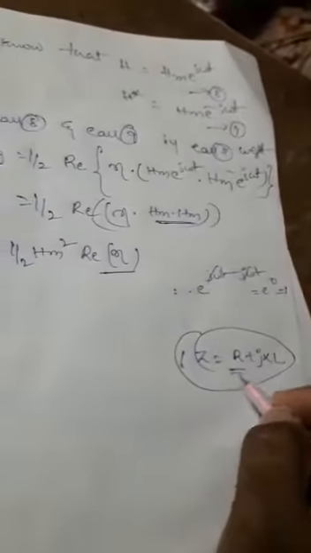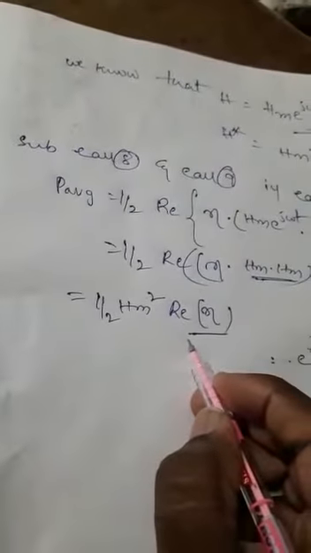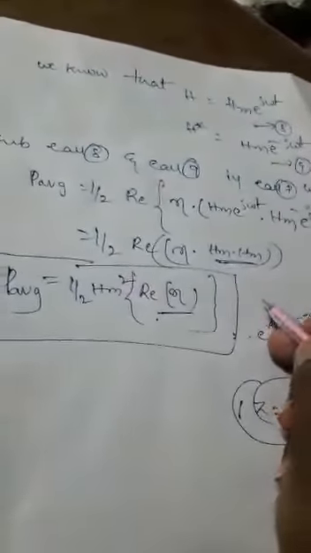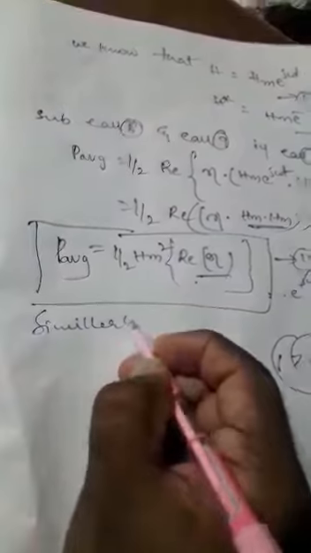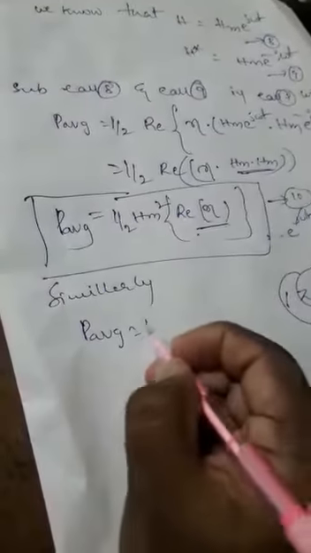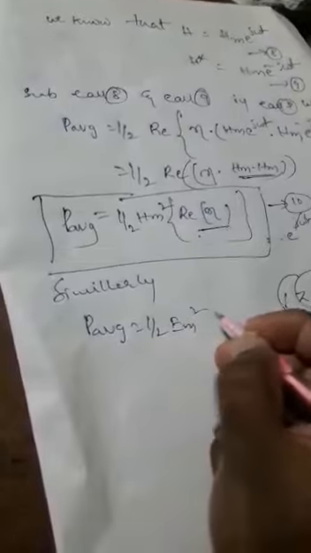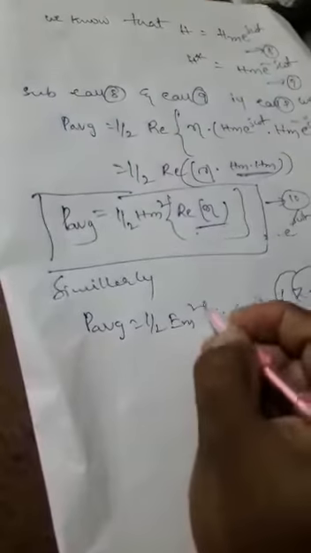Here eta means intrinsic impedance. Intrinsic impedance is R plus jXL, which has a real part and an imaginary part. That's why we consider only the real part to calculate average power: the real part of the intrinsic impedance eta. So this is the expression for average power in terms of magnetic field. Hm is the maximum value of the magnetic field. Similarly, in terms of electric field, P average is equal to half Em square real part of eta. Like this we can calculate the average power in terms of electric field and magnetic field.